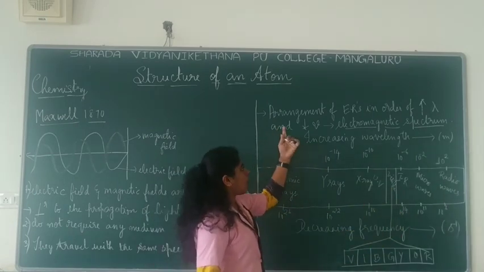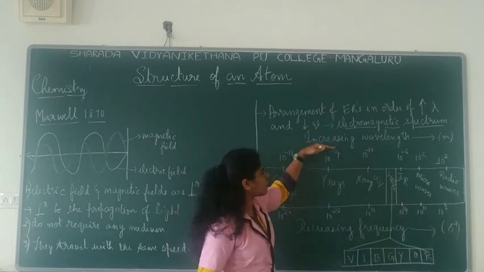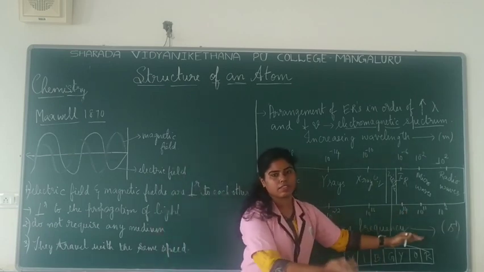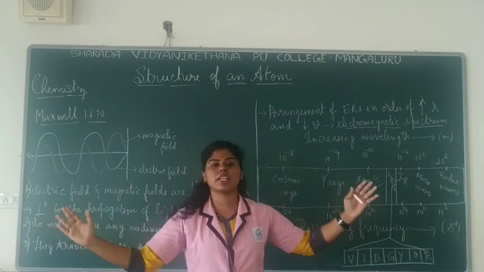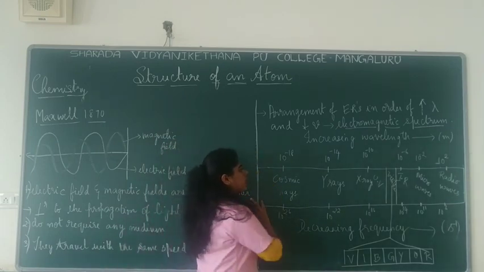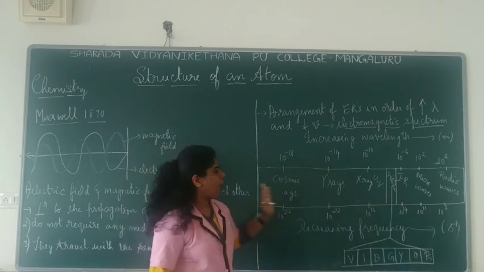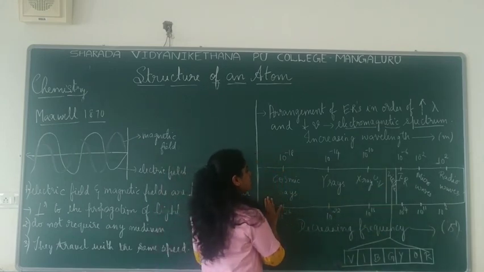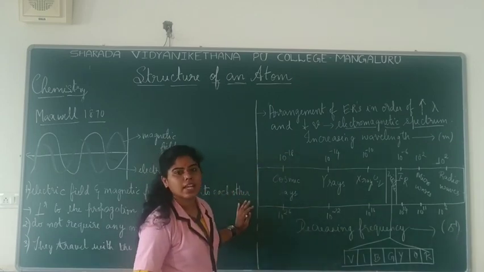So here, the arrangement of these electromagnetic radiations in the order of increasing wavelength, this side is increasing wavelength, and decreasing frequency, this side is decreasing frequency, is called the electromagnetic spectrum. The arrangement of these is called the electromagnetic spectrum or spectra. So here you see, this is how the electromagnetic radiations are being arranged. And this whole arrangement is called the electromagnetic spectrum, and you see that there are different rays which are in different values of wavelengths and frequencies.